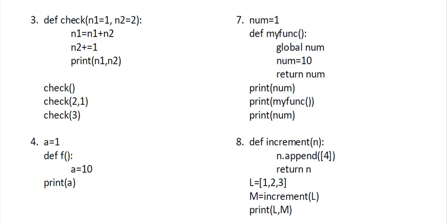So the base of solving these output based questions on functions is you should start from the first top level statement, then move downwards, and whenever there is a call to the function, you will go to the function body and execute it. In a rough section you should write all the values of the variables that are being used, and change them accordingly, and then you can get the perfect answers.